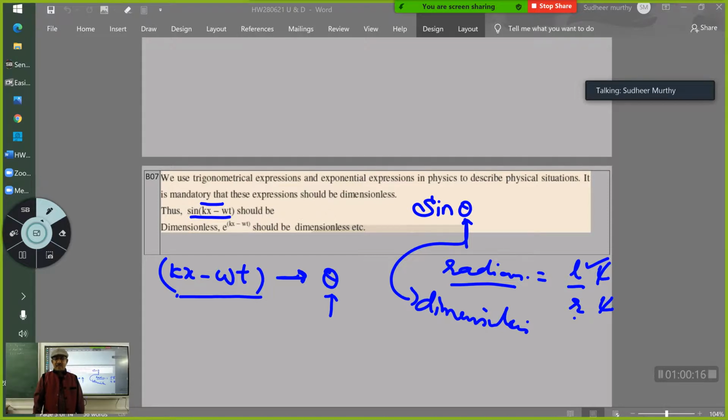Anybody can answer here. When I say anyone, even Neela can answer, Nishant can answer. Neela, you said? Means that its dimensional formula is M0, L0. No, I didn't ask you what are the dimensions. When I said kx minus omega t is dimensionless, what do you mean? You try to see. What am I expecting you to tell? I am expecting. It doesn't have any length, mass. No.